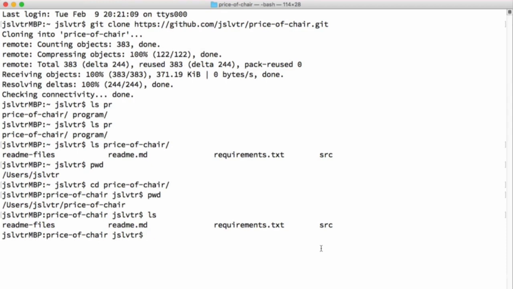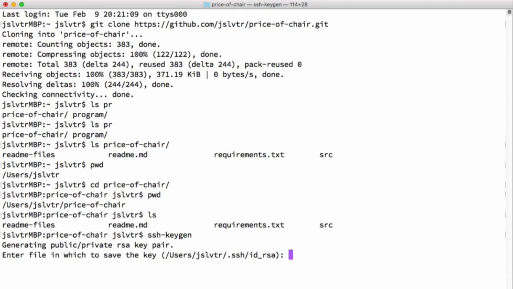The way we generate a key using the terminal in Linux or Mac or the PowerShell in Windows is by doing ssh-keygen. When you do that, then it tells you that it's generating a public and private RSA key pair, and it asks you which file to save the key to.